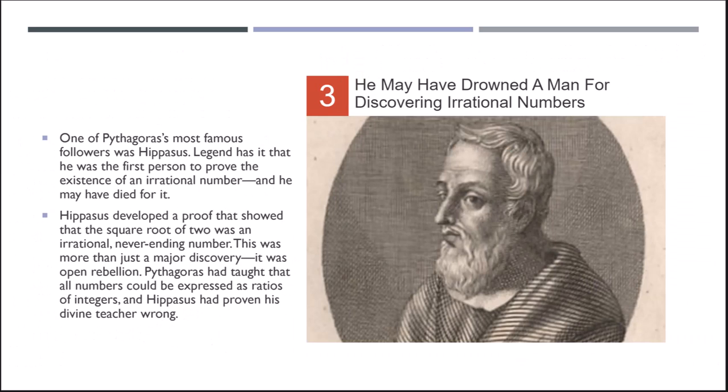One of the funniest things about him is that he may have drowned a man for discovering irrational numbers. You remember, irrational numbers are numbers that cannot be written as fractions. This cult believed so heavily in the purity and beauty of numbers, especially whole numbers such as 1, 2, 3, 4, 5, that one of his most famous followers, Hippasus, was able to prove that the square root of 2 was irrational. And it is said, the myth is, that they drowned him for it, right? Again, kind of silly stuff considering it's all about numbers and math.